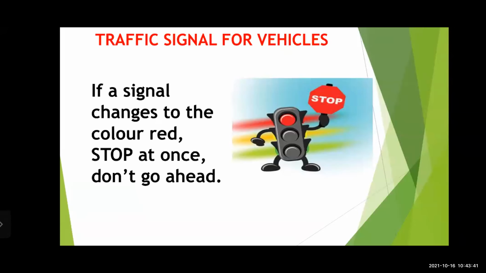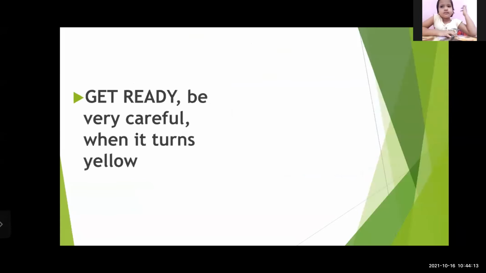So this is the first rule. This is the first signal. And which is of which color? It is red. While we see the red signal, we have to just stop at once and not go ahead. So this is our first rule. Understood? Now we will see the second rule. Yes, this is our second rule. Get ready.